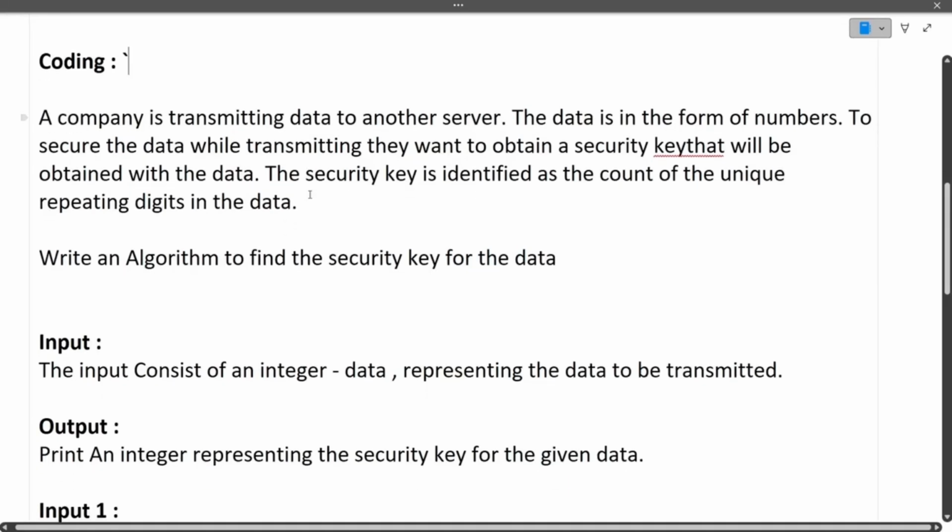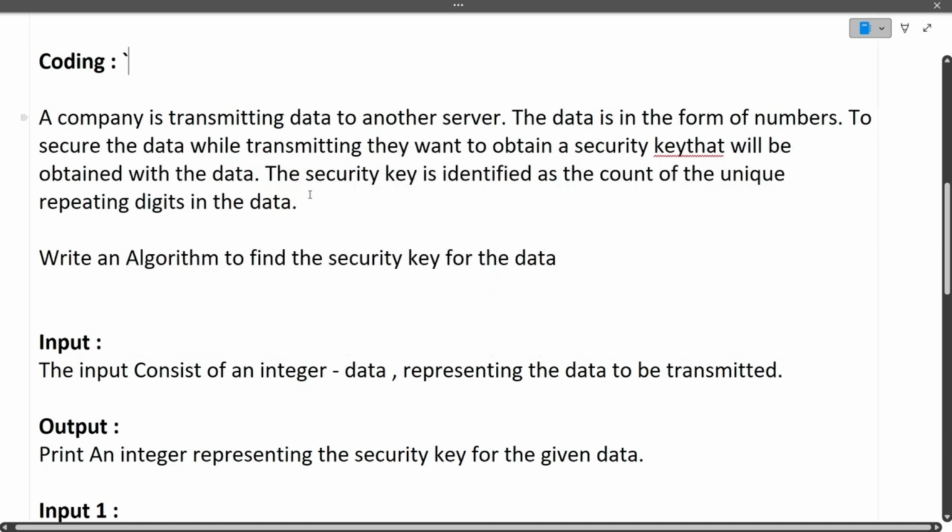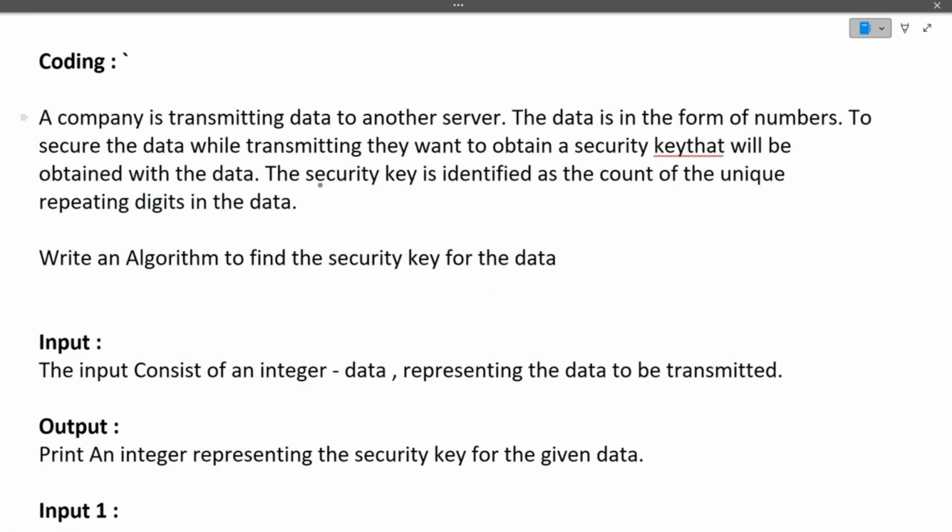Okay, so guys, the pattern of this video will remain the same. First of all, I will be discussing the question, then I will be discussing the approach of this question, and finally I will be discussing the coding part of this question.